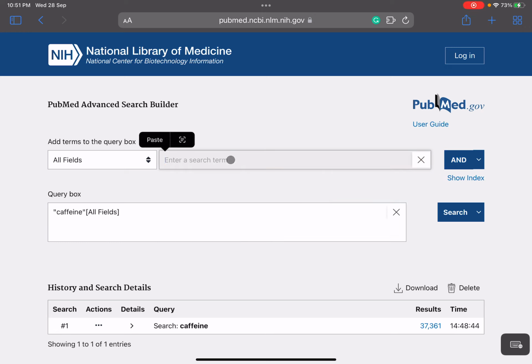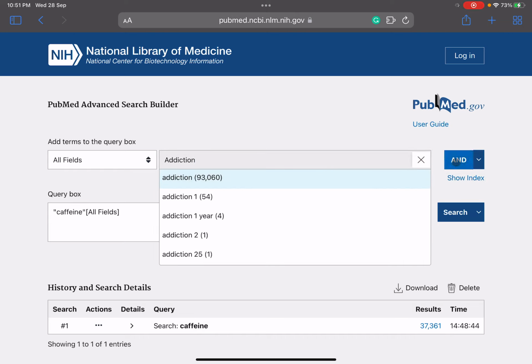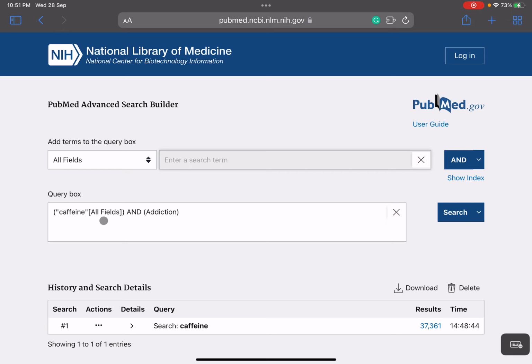Now you need to add addiction. Okay, so addiction, and you need to join it with AND. So see, this is your boolean search. Now we added the boolean operators, that is your AND, and this is your keywords caffeine and addiction. Just go and search.